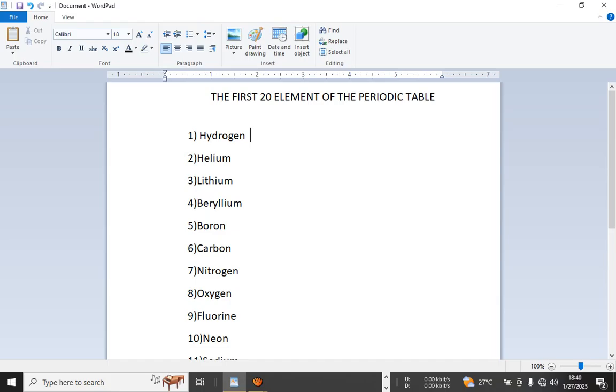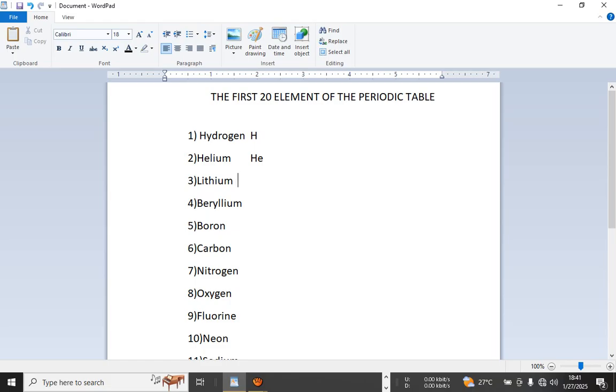For hydrogen, it is simple. Its first letter, H, is its symbol. For helium, its symbol is He. Don't write small h and small e. That is completely wrong. When you are dealing with symbols, the first letter should be capital and the next one should be a small letter.